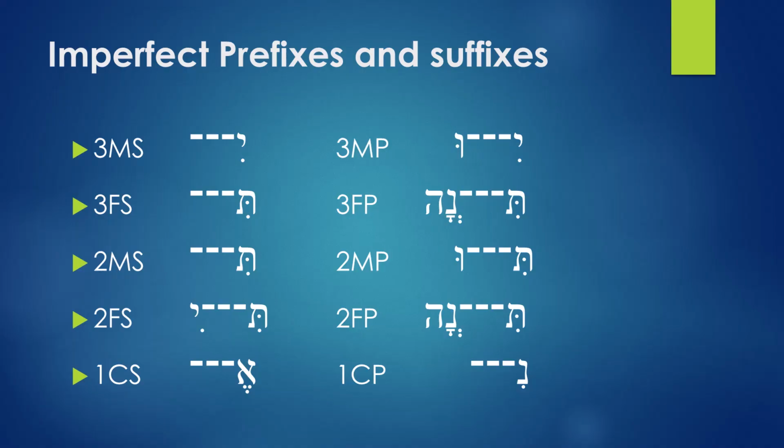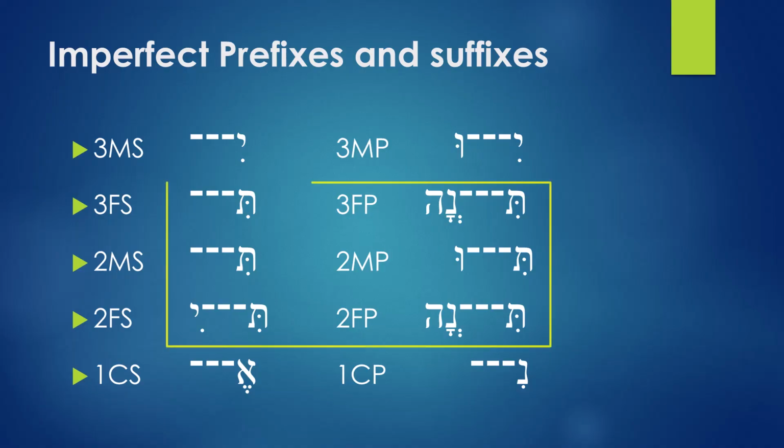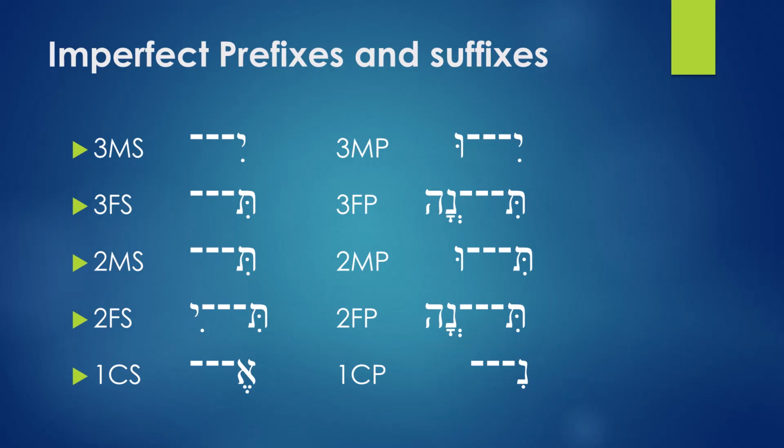Now, let me point out some hints. Hints are going to help you to know the chart quickly. The first one: all prefixes in the middle start with T. Secondly, the 3FP and 2FP are identical. Also, 3FS and 2MS are identical. Identical means they are the same. They have the same forms. That's very important to notice.